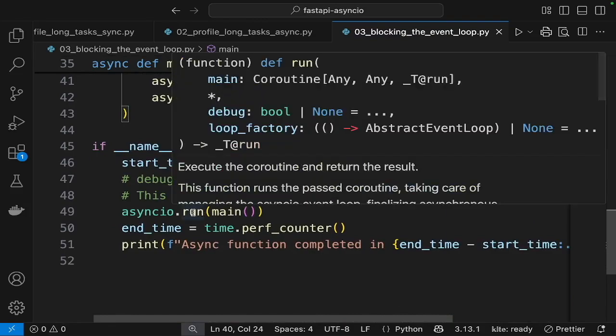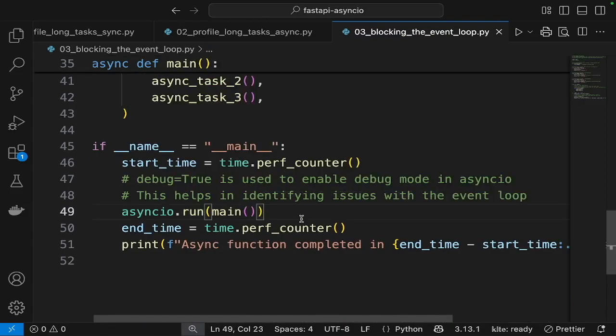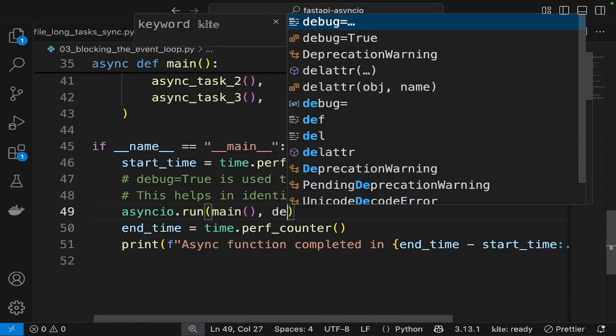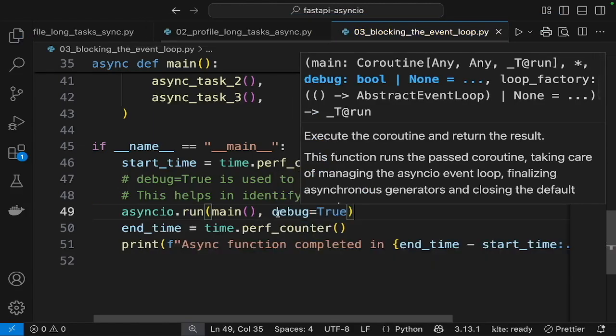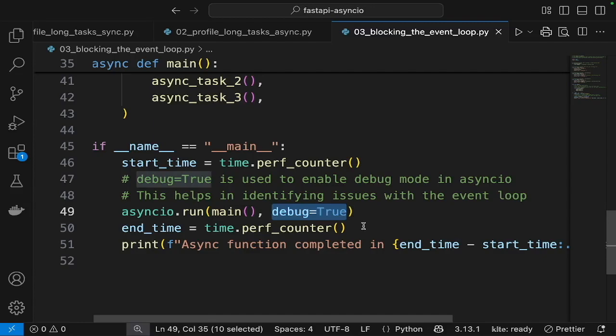If we are running into such issues, basic debugging can be done by enabling the debug mode by passing debug true to run function. And this will help us identify where there is more than expected execution time occurring.